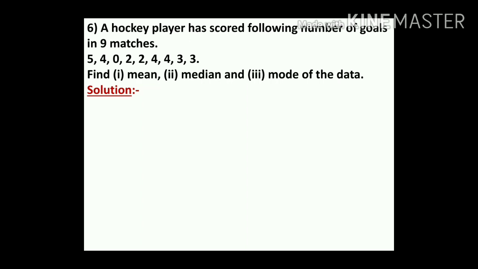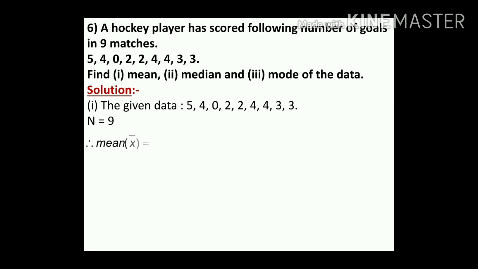Okay children, first we find the mean. The given data: 5, 4, 0, 2, 2, 4, 4, 3, 3. n equal to 9. Total how many numbers are there, children? 9.